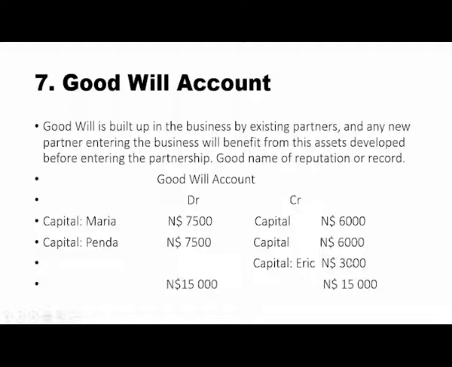If you look at it carefully here, there might be some benefit, but not much, because the contribution of Eric is not too much. So it depends on the contribution of a new partner. In this case, there's a slight benefit, but not much expected from the contribution of these capitals.